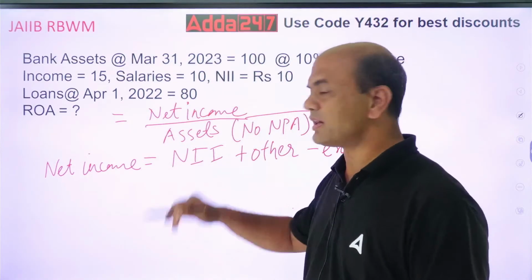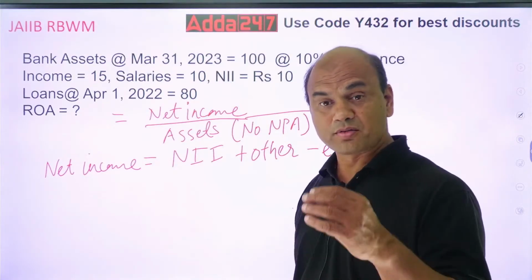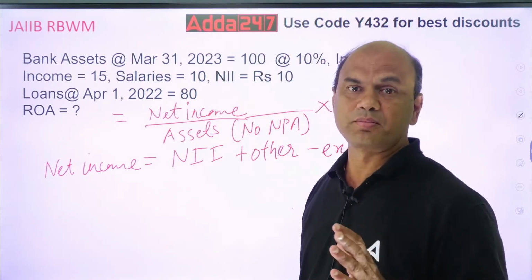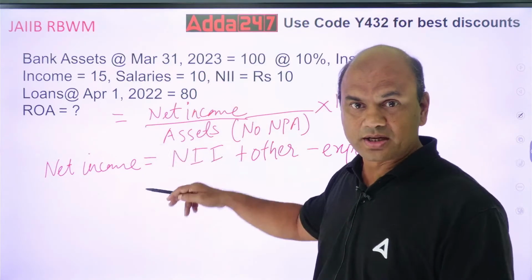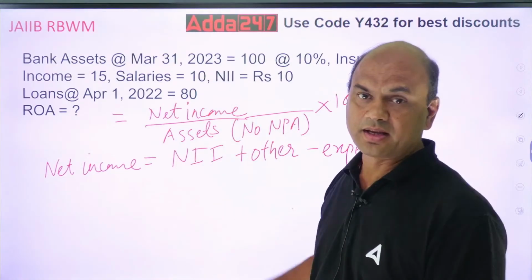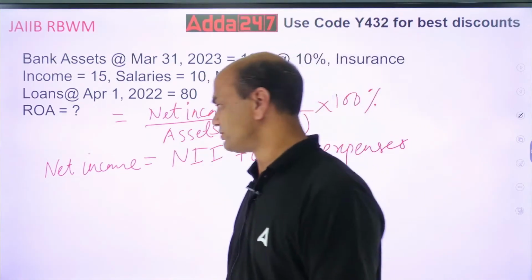But what is NII now? We are going deeper, one step at a time. First we went for ROA, then we found out what is net income. Now what is NII? NII means net interest income.